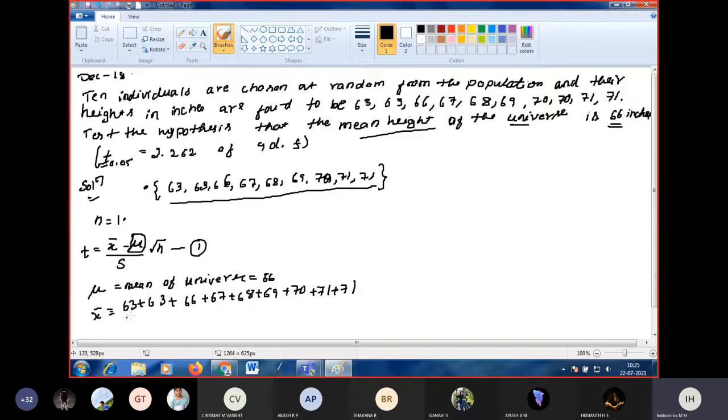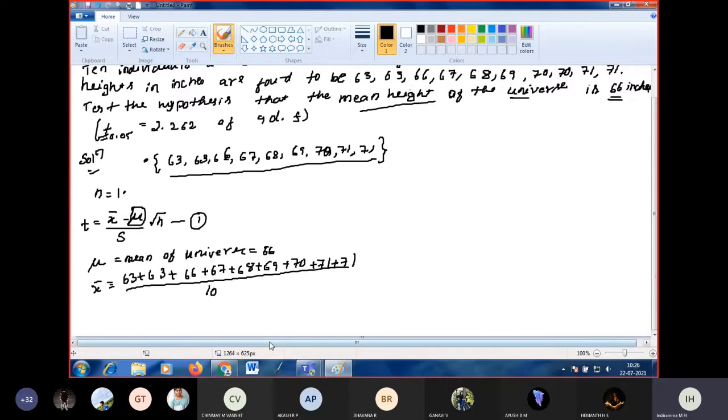Divide by number of terms. We have totally 10 terms. What you got x bar? 67.8. Very good.